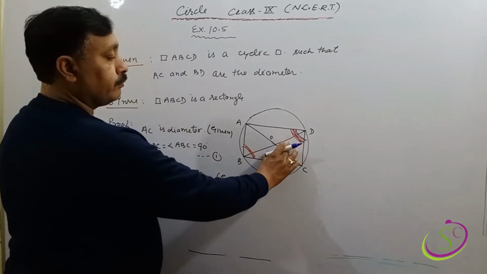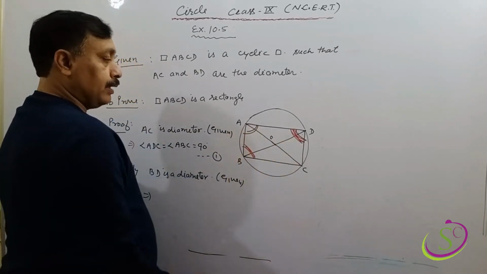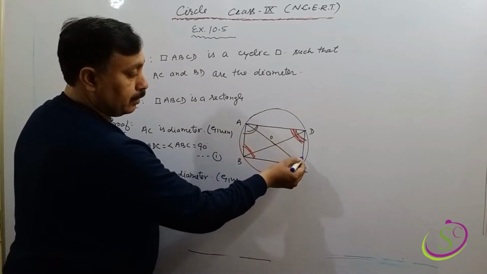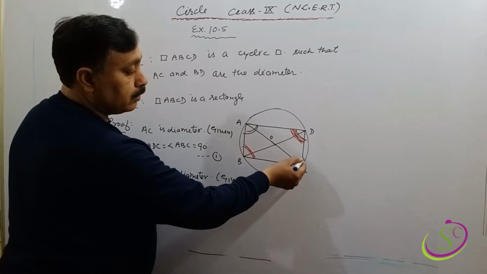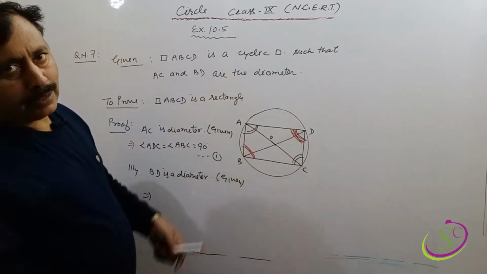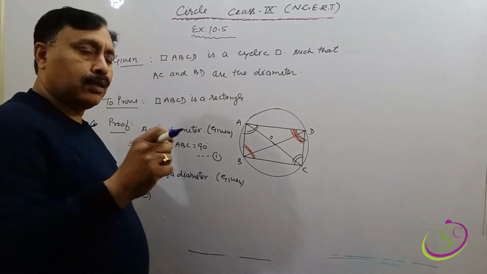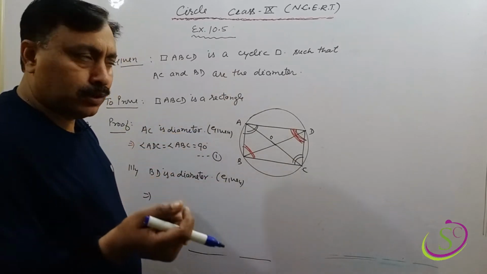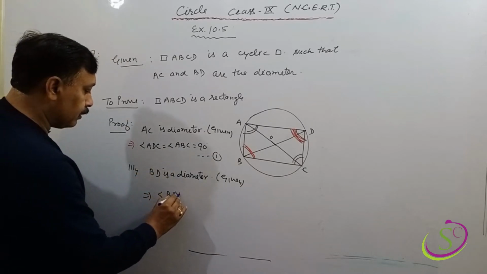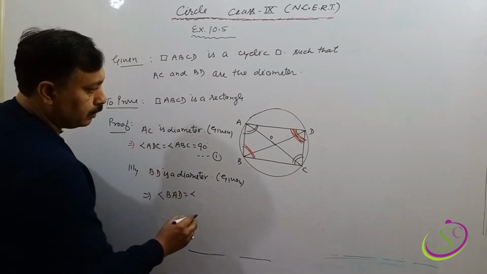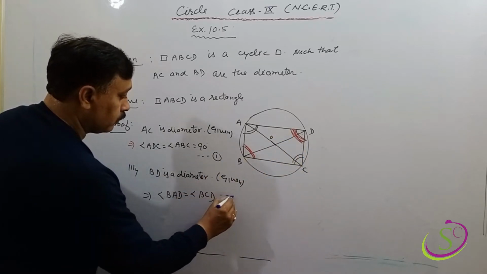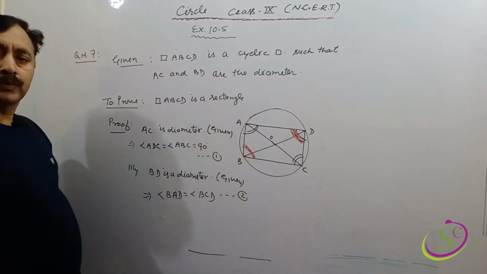So this angle will be a right angle, and in the other semicircle angle C will also be a right angle, because BD is the diameter and we know that in a semicircle the angle subtended by the diameter is a right angle. So angle BAD will be equal to angle BCD. That is statement 2.